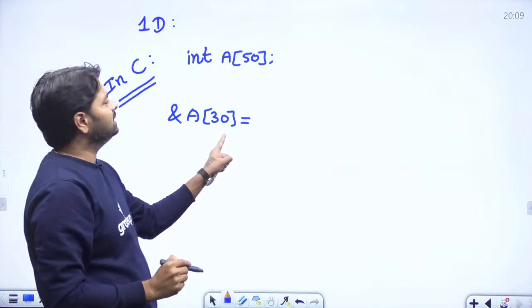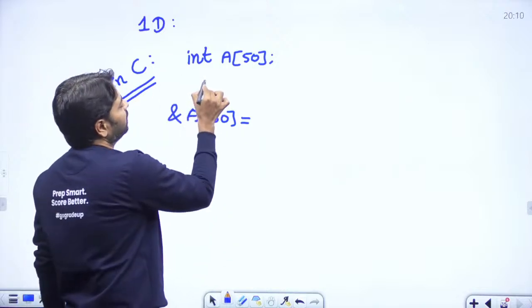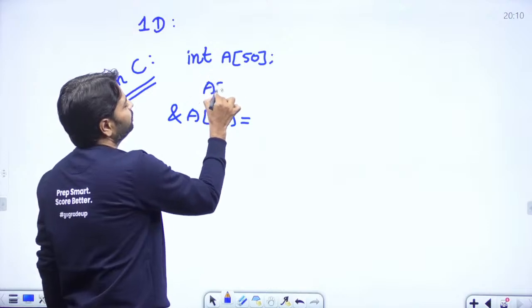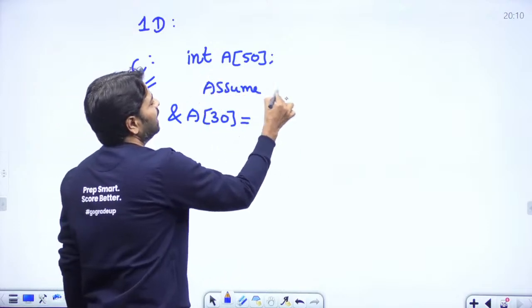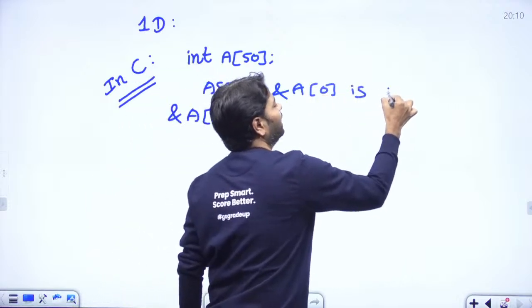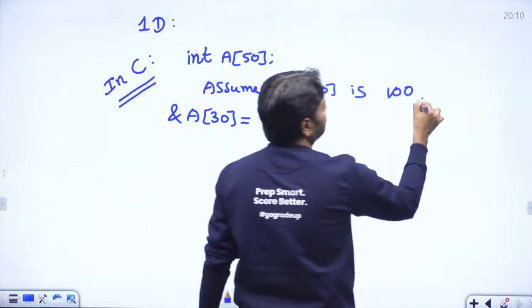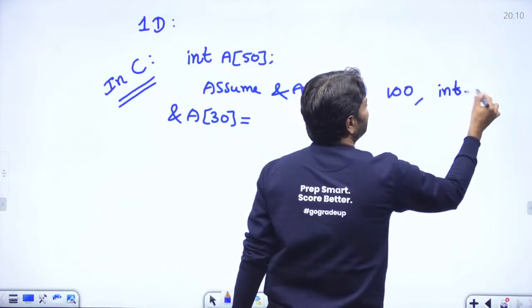If you know the address of the first element, assume the address of a of 0 is, let's say, 100, and assume the integer size is 2 bytes.